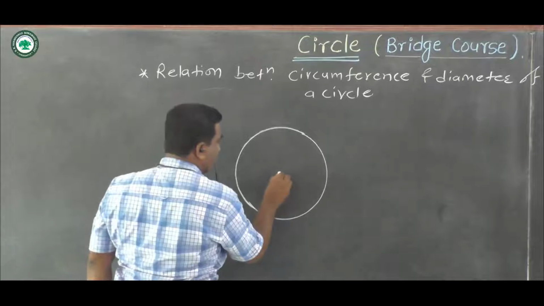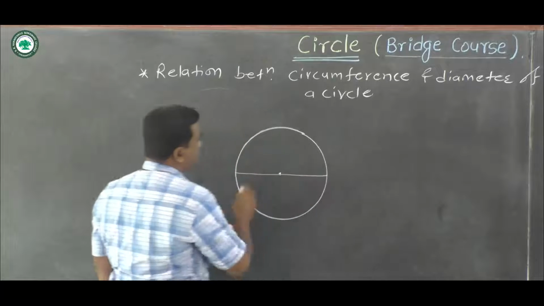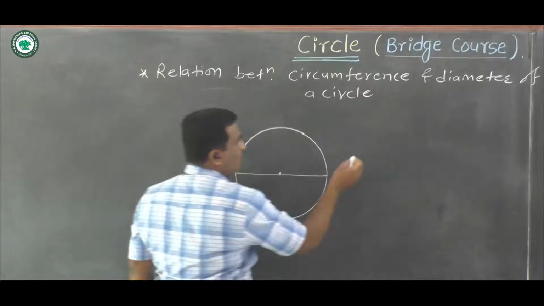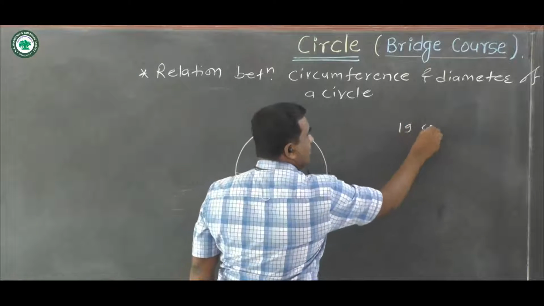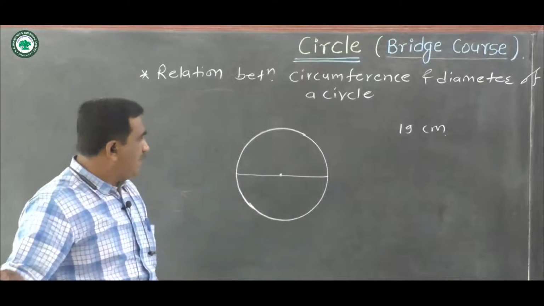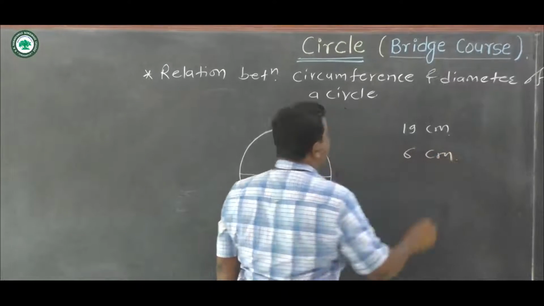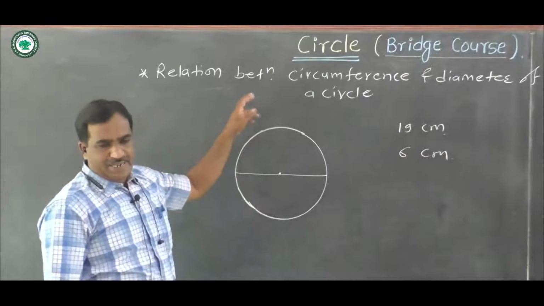If the circumference of a circle is, suppose, 19 centimeter and the diameter of the circle is equal to 6 centimeter, what is the relation between circumference and diameter?